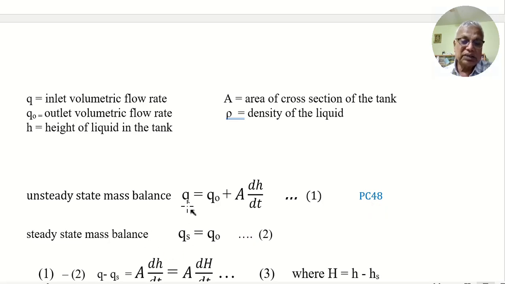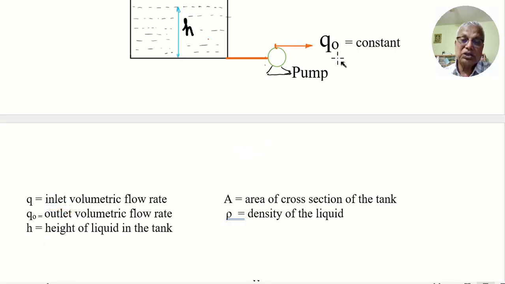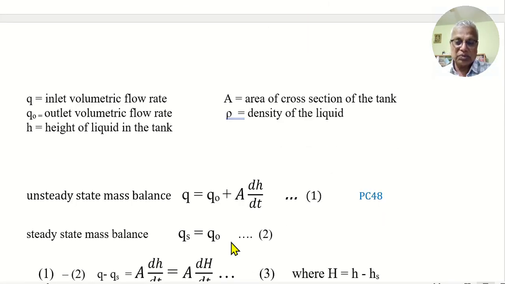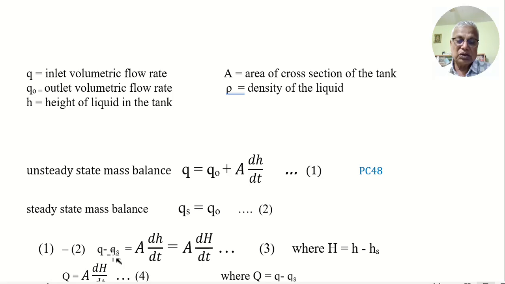At steady state, Qs is equal to still Q naught, because Q naught is constant. Remember, you are not using Q naught s here. Q naught is constant, same at steady state as well as unsteady state. The outflow is the same Q naught. Outflow is constant because of this pump which maintains a constant outflow. So the steady state equation is Qs equal to Q naught. Subtract 1 minus 2. This will give you Q minus Q naught equal to A dH by dt.